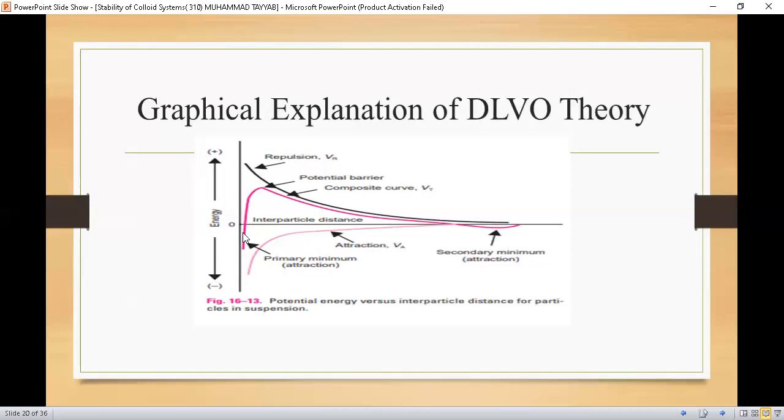When this happens in a dispersion system, it means that cake formation has occurred, and by shaking you cannot loosen these aggregates. So the primary minimum occurs at a very small distance. Students, for a colloidal system to remain in the dispersed phase, we require a potential barrier. This is a specific distance at which there is maximum repulsion between the two similar charges.